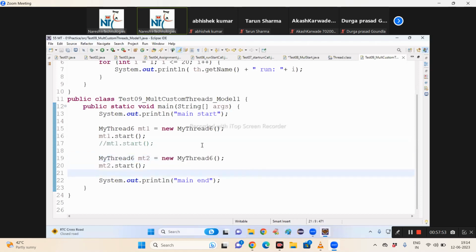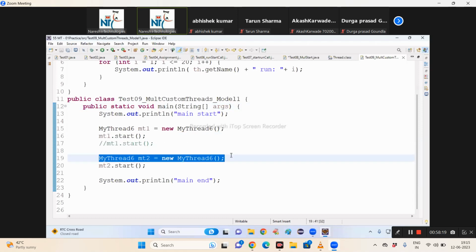So what is the output of this program? Main start. The thread object is created, ready to execute. Then the second thread object is created in the heap area. The second thread of execution is created in the Java stacks area. Are you able to visualize? Yeah. In the Java stacks area, one thread, the main thread, is already running. Then in addition to the main thread, a new thread is ready to execute with what name?